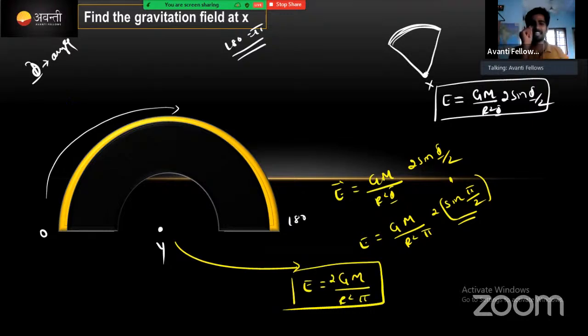Look, we did one topic. In this one topic actually two problems are solved. For a short range value we solved, and we solved the equation for a semi ring. For the semi ring, what came? 2GM divided by r square into pi came. Clear, right? Next, is it understood? Right? Let me know, is it understood?